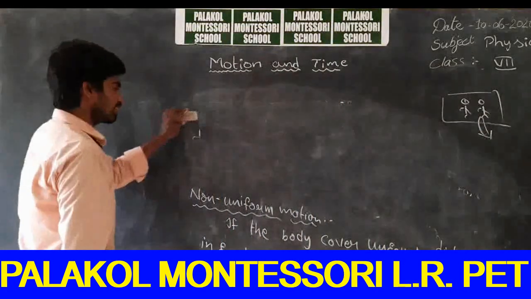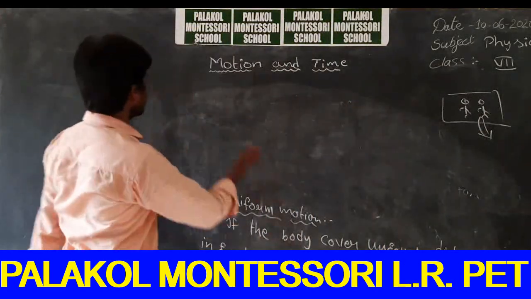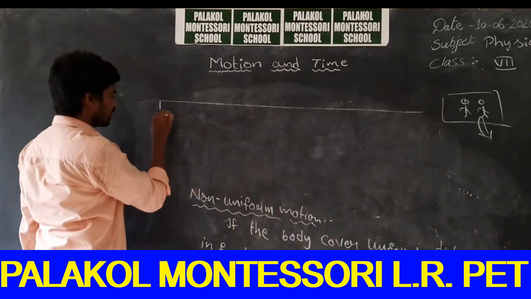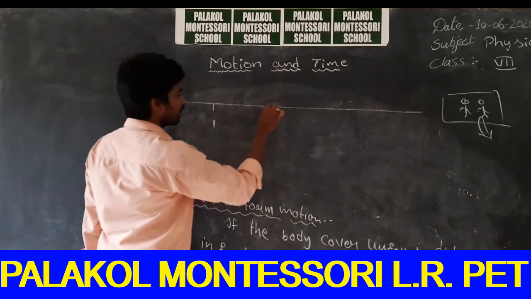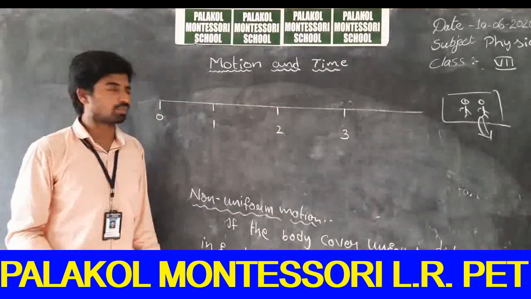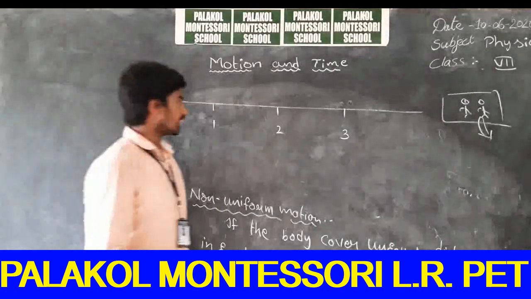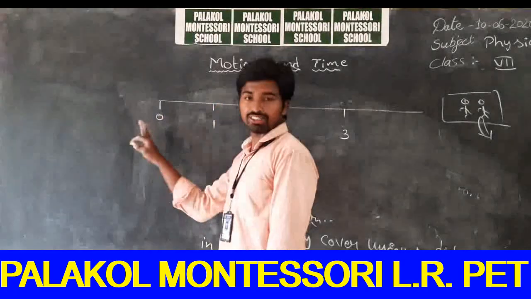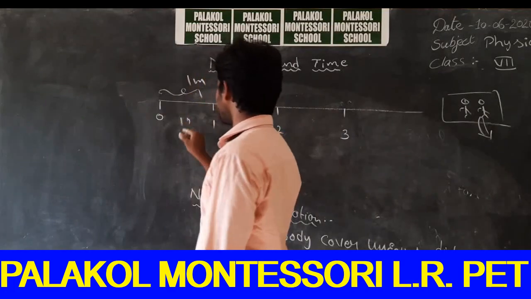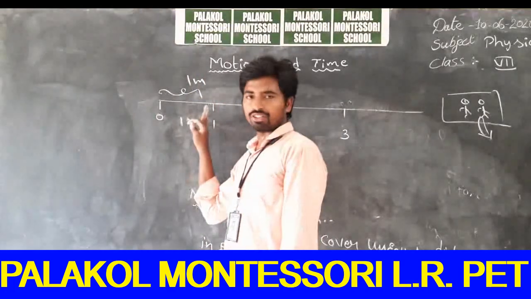For example, let us consider a distance scale here. Just measure the distance traveled by me. So this is 0, this is 1, this is 2, this is 3. So just observe my motion. In the first second, I was here. So how much distance did I cover? It is 1 meter. So in the first second, I covered a distance of 1 meter.